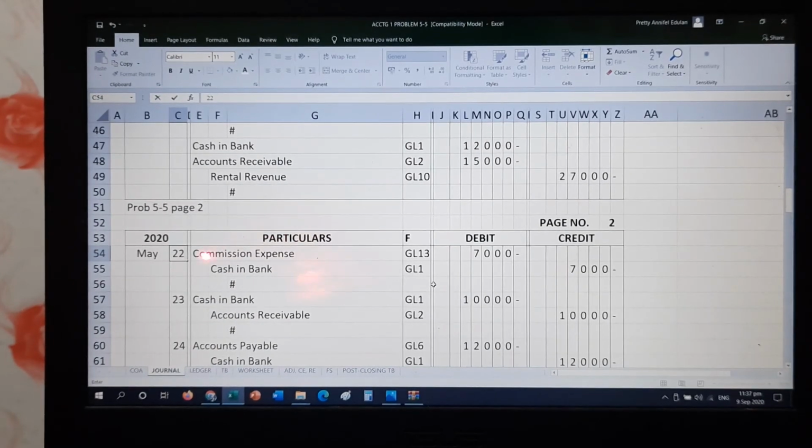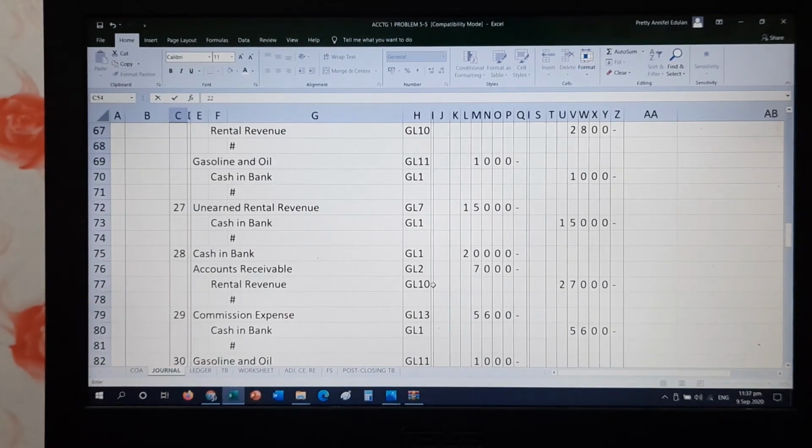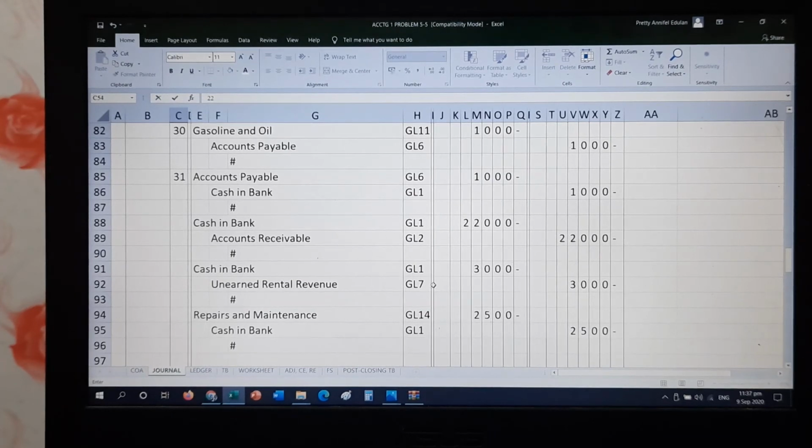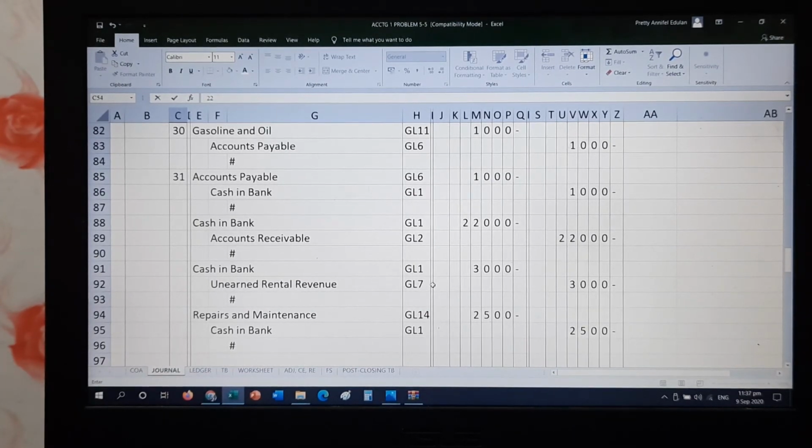But starting from the last transaction in May 22 down to May 31, that will be JE2. So again, another assignment. You have to post these transactions in your general ledger. So I would expect by next meeting, we have already the posted transactions.